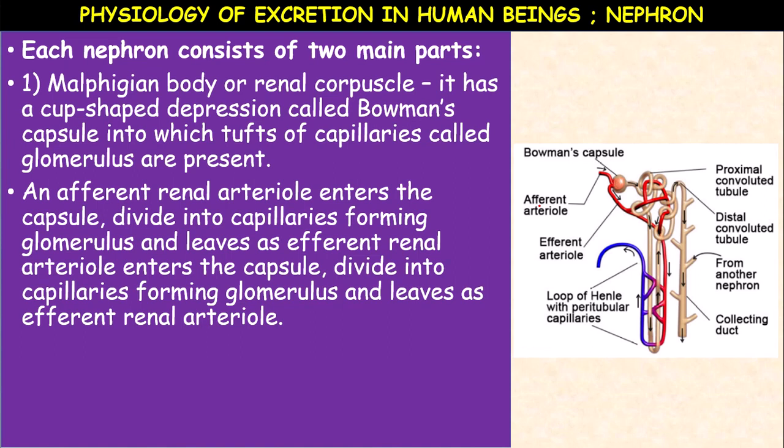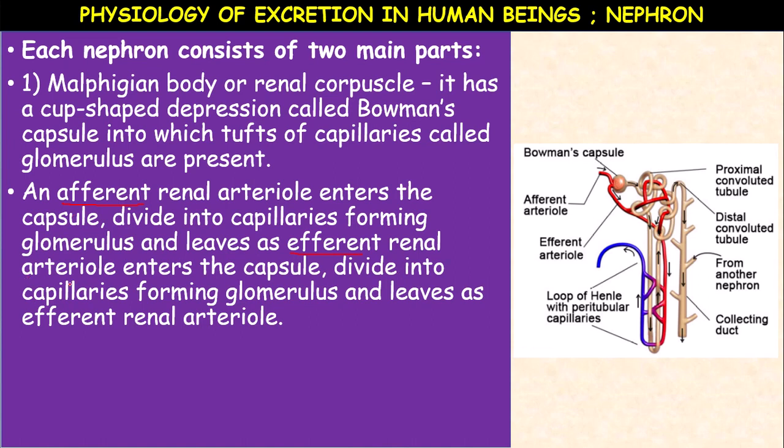It divides into capillaries forming glomerulus, and leaves as efferent renal arteriole. Afferent means incoming, efferent means outgoing.